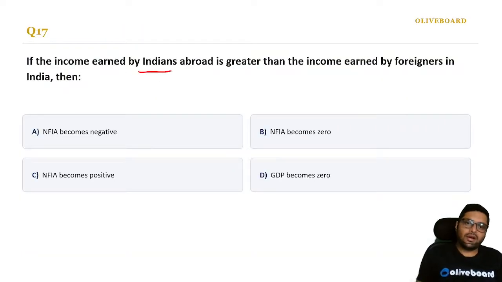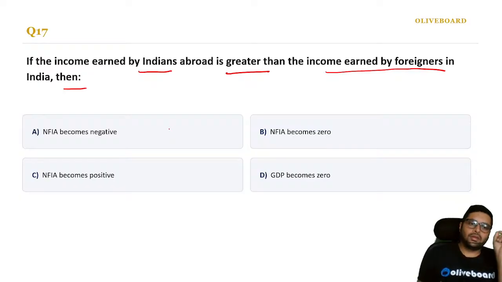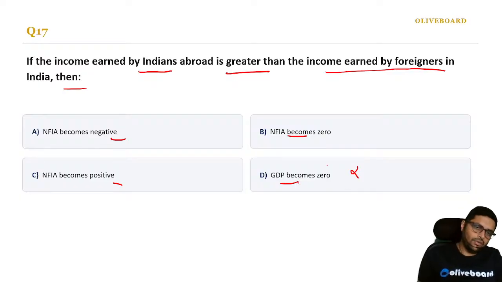If the income earned by Indians abroad is greater than the income earned by foreigners in India, then what happens? Carefully observe. NAFIA becomes negative, NAFIA becomes zero, NAFIA is positive, or GDP becomes zero. This cannot happen. Obviously, GDP cannot be zero.